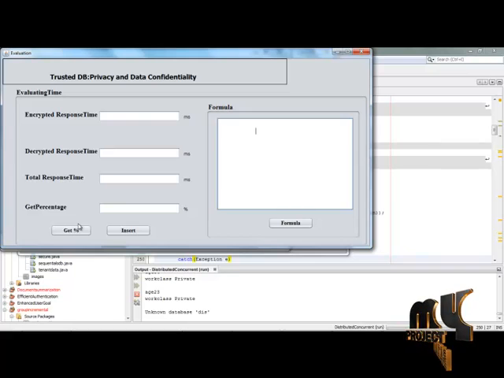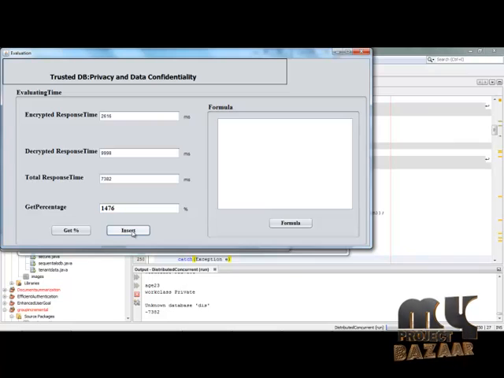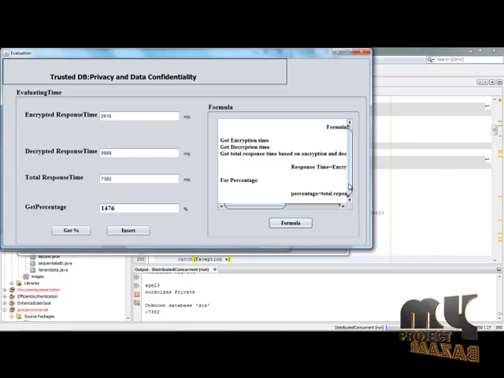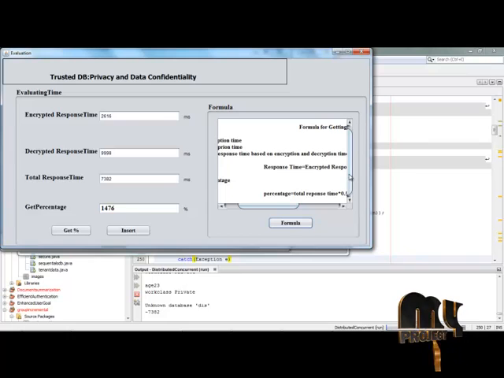In this evaluation scheme we have performed some calculations based on the proposed system of our paper. The calculations are the encrypted response time, decrypted response time and total response time for the user input performed as a secure DB operation. After giving the total response time, we give the aggregate percentage time. After this, all these values are inserted in a database and the insertion operation is performed. Here we can view the formula used for the encryption and decryption details and the response time of the user operations.